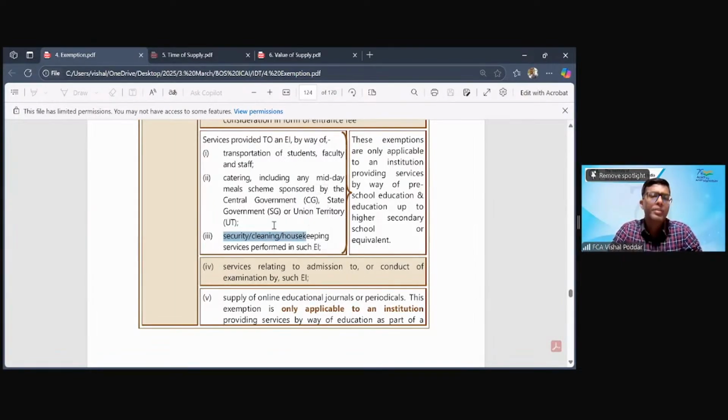Now, these three services, inward, which these schools are receiving, are exempt out of these three categories only for the first category, that is for those educational institutions engaged from pre-primary up to standard 12. So these three inward services are not exempt for colleges or for those institutes providing vocational training. They are education institutes, but for them, these inward services are not exempt.